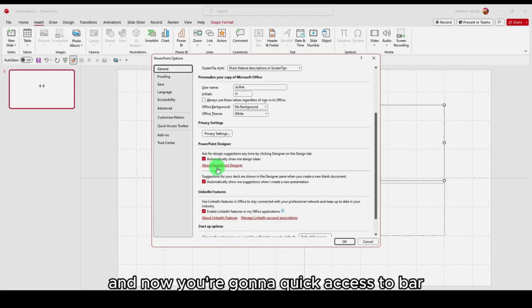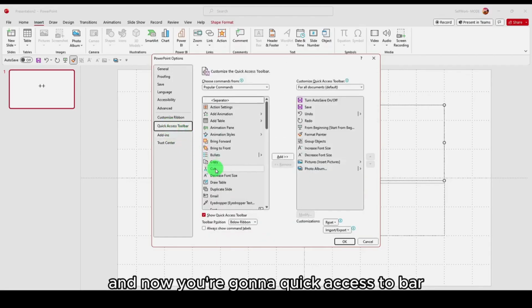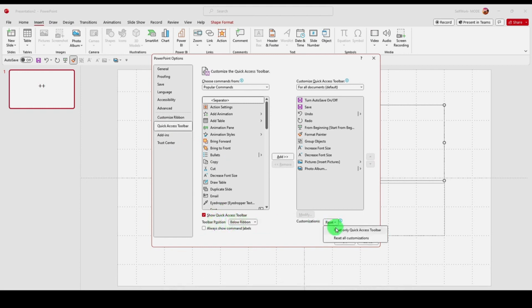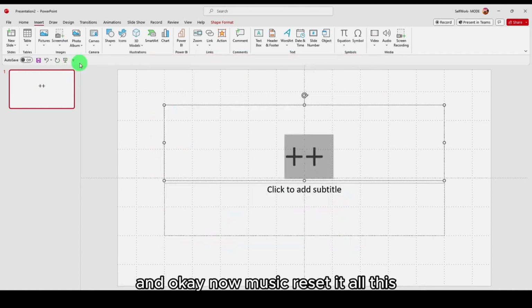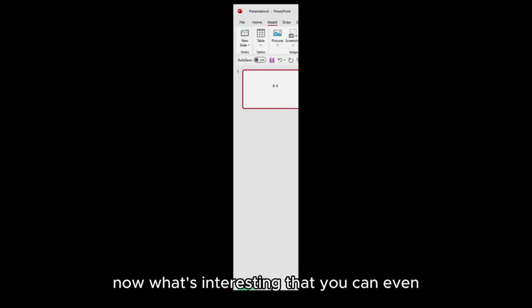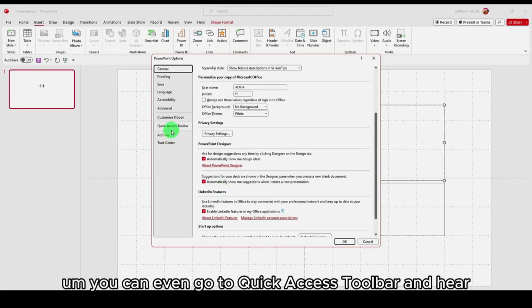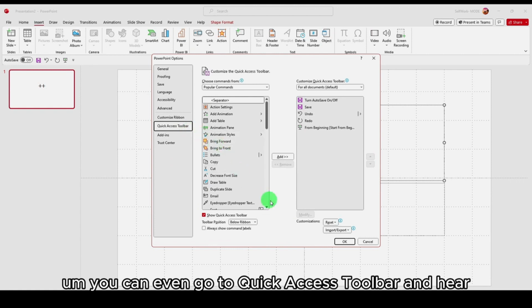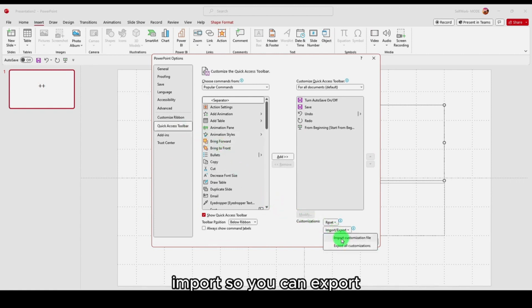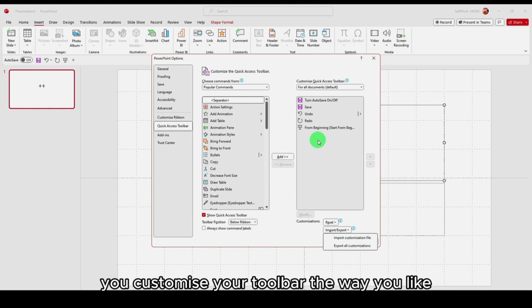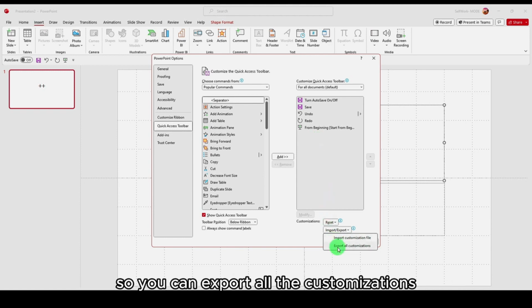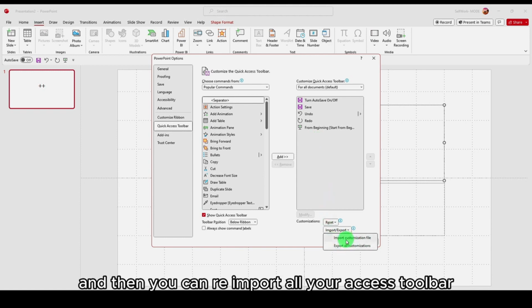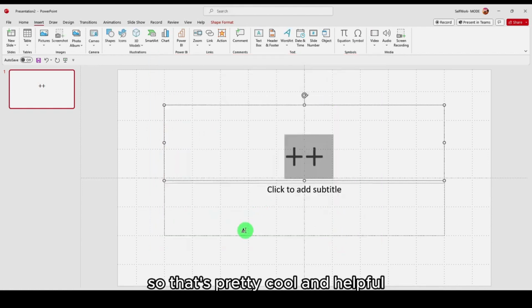So go to Options, and here in Quick Access Toolbar you can select Reset only Quick Access Toolbar, and OK. And OK, now you reset all of this. Now what's interesting is that you can even go to Quick Access Toolbar and here import and export. You customize your toolbar the way you like, and now maybe you want to reinstall PowerPoint, so you can export all the customizations, and then you can re-import your Quick Access Toolbar. So that's pretty cool and helpful.